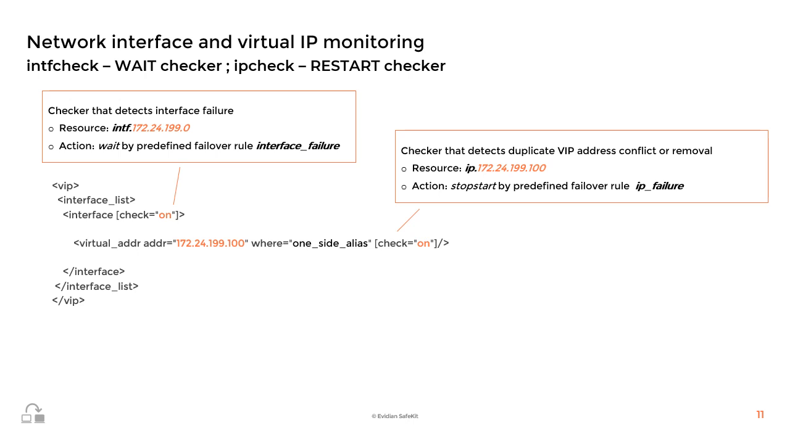Now in the virtual ADDR tag, if you set check equals on, you activate the virtual IP checker named IP check. This checker monitors the virtual IP and detects duplicate virtual IP address conflicts or virtual IP removal. As you can see in the text box, a resource is associated with this checker, and the failover rule named IP failure performs a stop-start action if there is a virtual IP failure. The stop-start action will deconfigure and then reconfigure the virtual IP address to solve the problem.